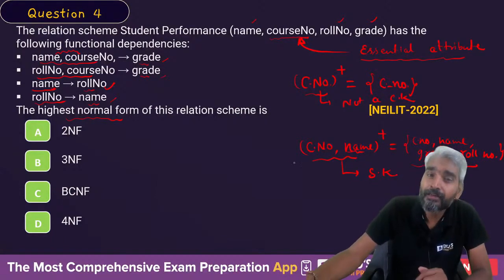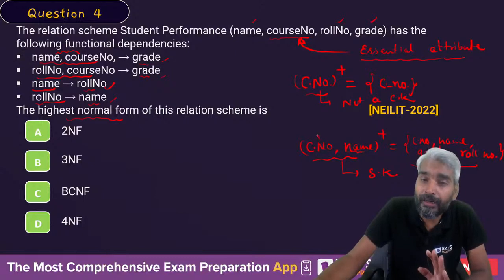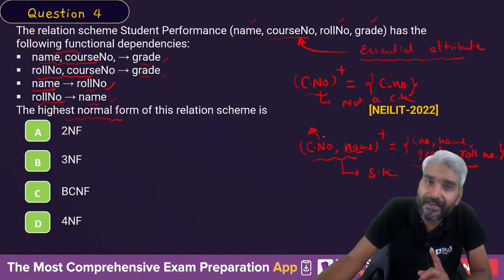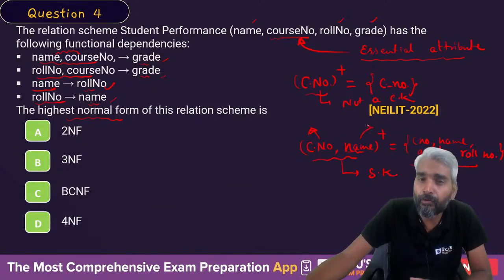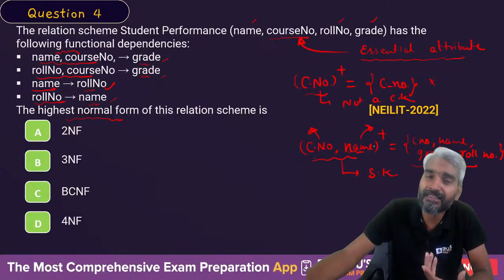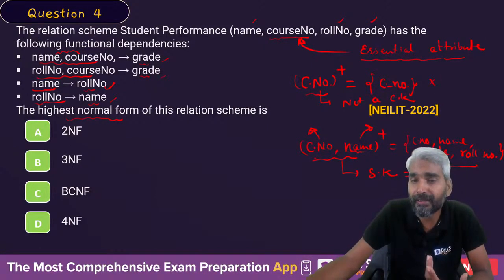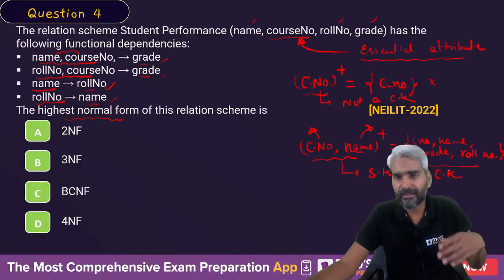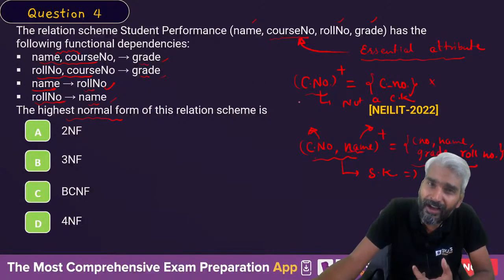But is it minimal? Let's see. You cannot remove course number from the set of candidate key because it is essential. And if you remove name, then this cannot form a candidate key because course number alone is not able to identify any other attribute except itself. Therefore, these two together will form the candidate key. So this is one candidate key. Do we have any other candidate key?